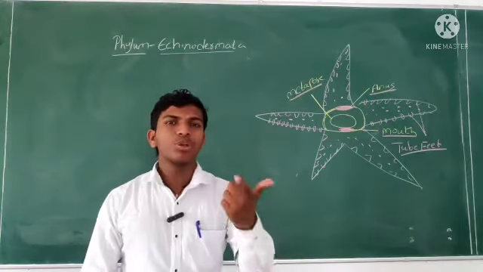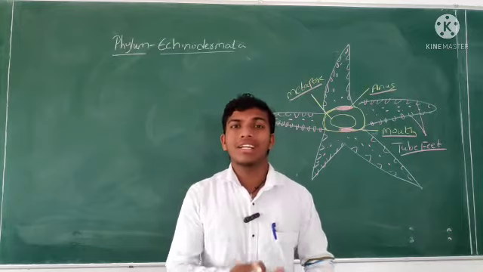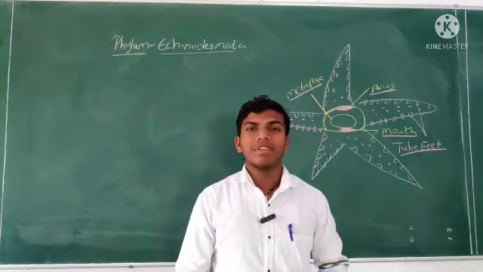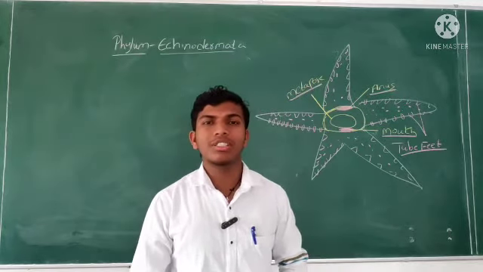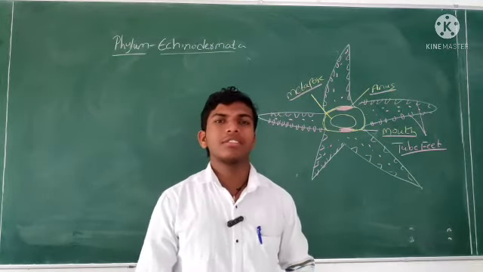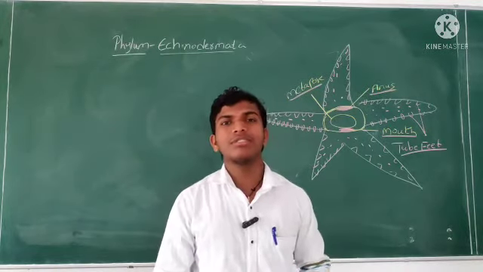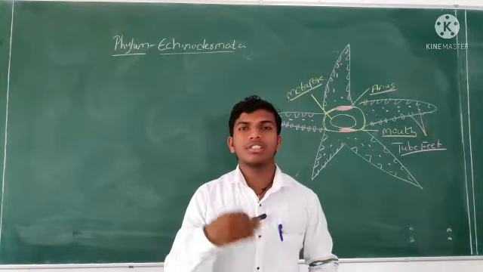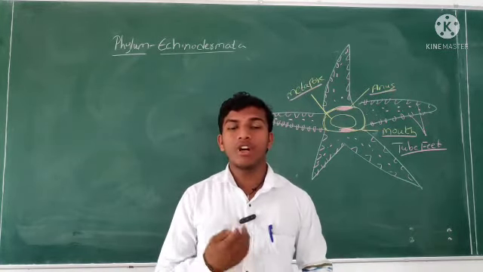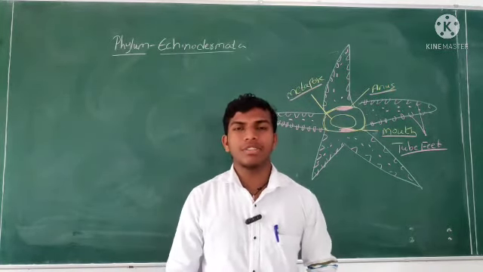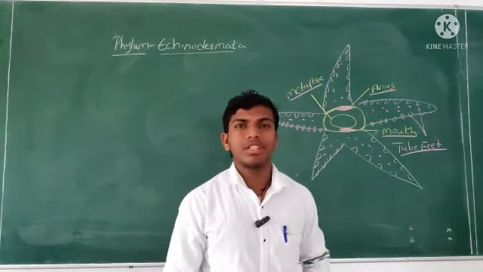As you know about our pattern: first occurrence, next level of organization, body symmetry, triploblastic or diploblastic, and if segmentation is present. After that, salient features, reproduction and development, and examples. This is our pattern, right?